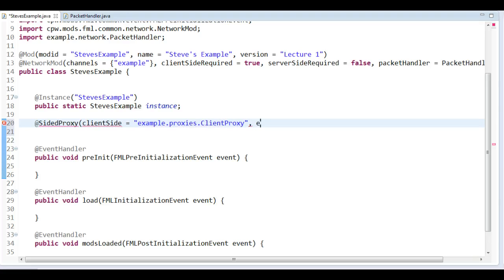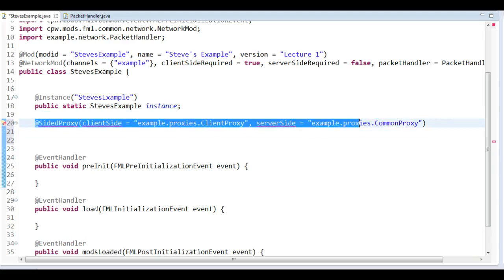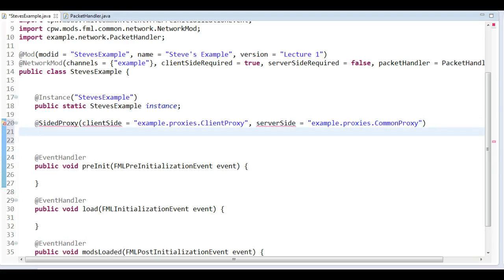And then we have this server side as well. Server side equals example.proxies.CommonProxy. Okay. And then I need to create the actual variable. This is just the annotation that tells us what it can be used for, how the mod itself is going to interact with it. Public static CommonProxy.